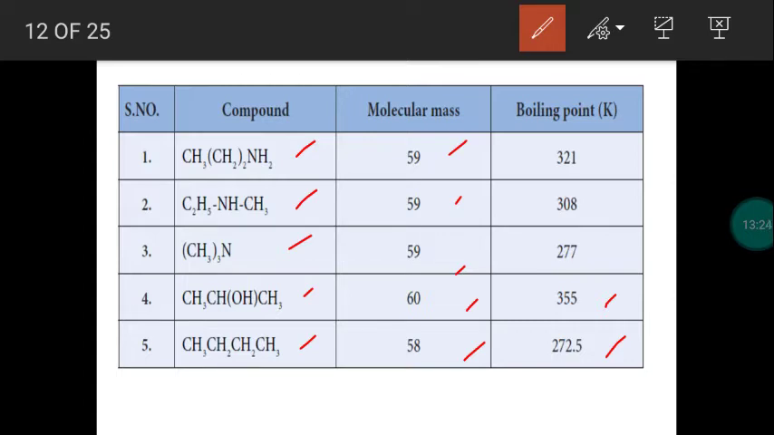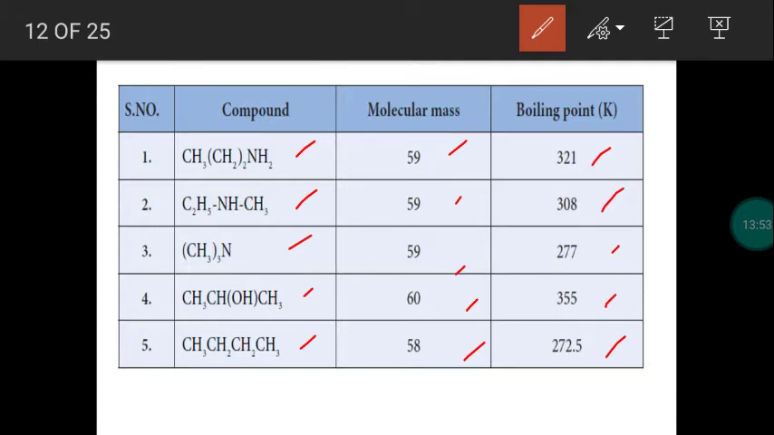For amines the values are 321, 308, 277. Comparing all the values, the alcohol boiling point value will be higher, 355, because the intermolecular hydrogen bonding in alcohol will be a stronger bond due to the higher electronegativity of oxygen. But in amine, nitrogen has low electronegativity, so the hydrogen bonding strength will be somewhat weaker. And we can follow the same order.